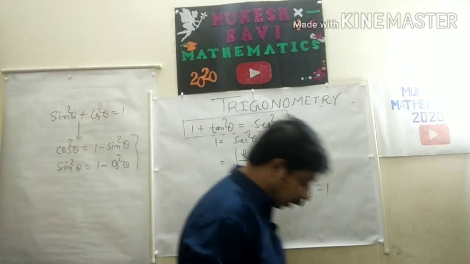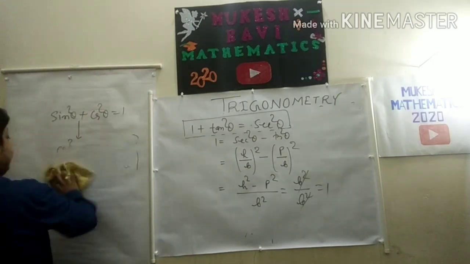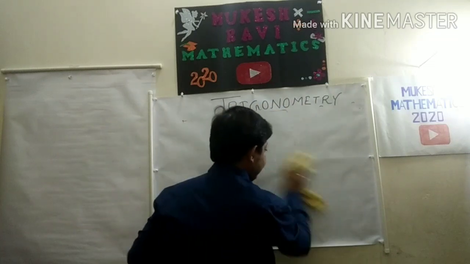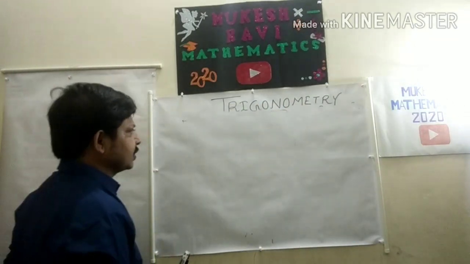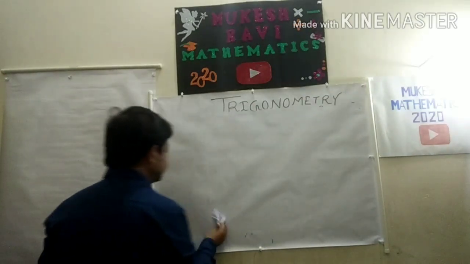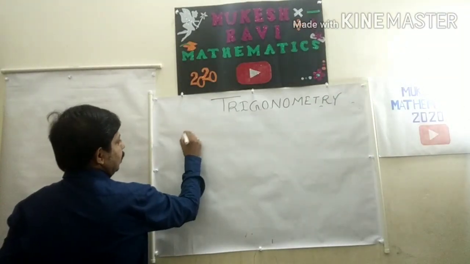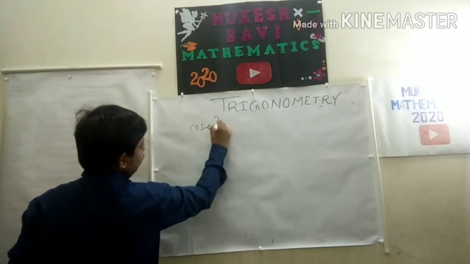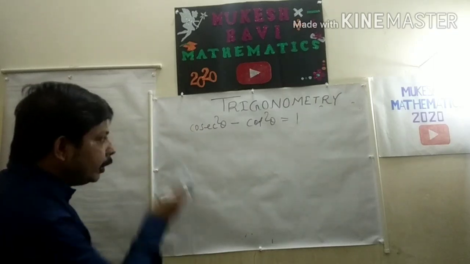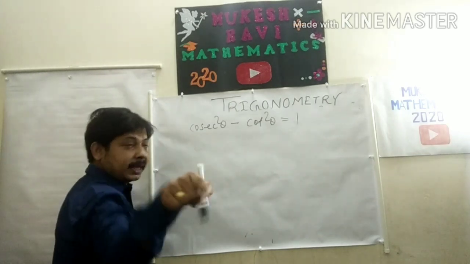And then the third one is, this is going to be a very short video, an introduction. The second part I will give after 2 days, because I wish my students to practice these things at home first of all. So now this is what? Cosec square theta minus cot square theta is 1. And now I am going to prove this one. Cosec square theta minus cot square theta, third one, in terms of sin theta and cos theta.